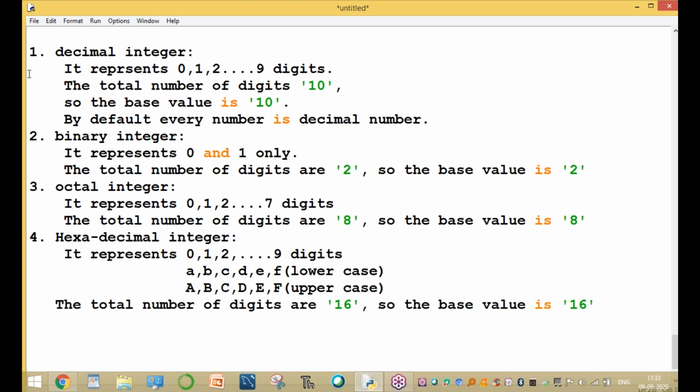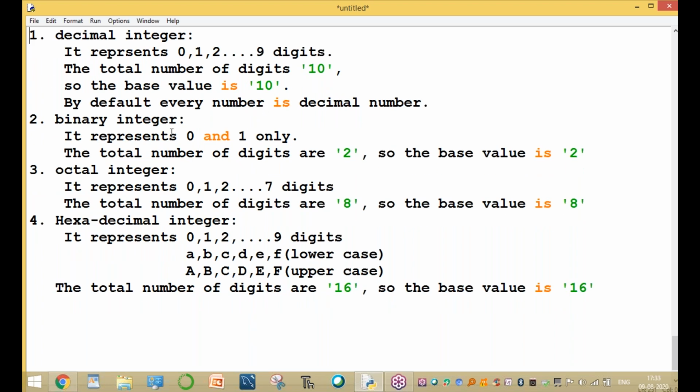Now, how to recognize these numbers? Binary has 0 and 1, octal has 0 to 7, and hexadecimal has 0 to 9 and A to F, but decimal also has 0 to 9 available. By default, every number is a decimal number. So how to recognize these numbers?